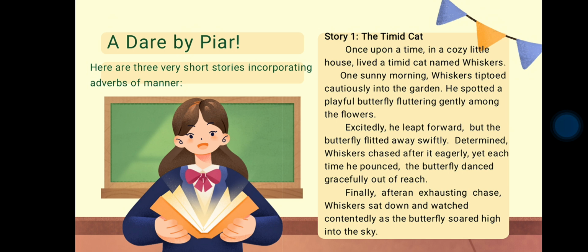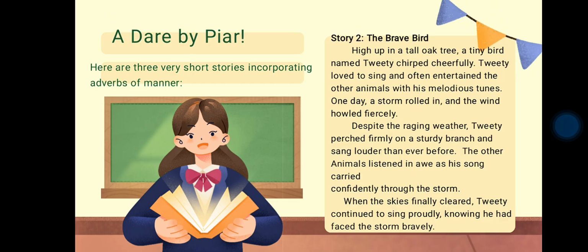Finally, after an exhausting chase, Whiskers sat down and watched contentedly as a butterfly soared high into the sky. On the next story, the title is The Brave Bird.